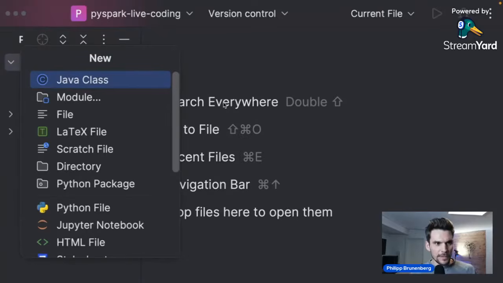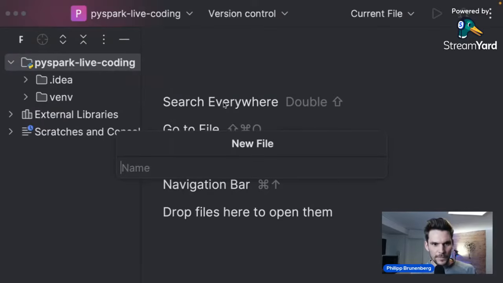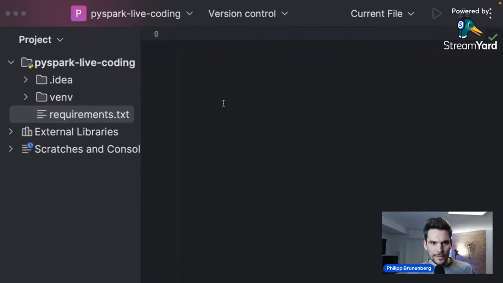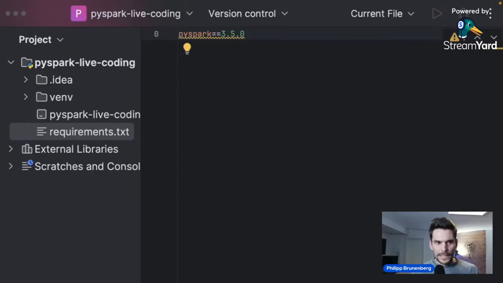All right, let me create a file which we're going to call requirements.txt. That's basically how we manage library dependencies in Python. For now, the only thing we are going to need is PySpark, and we are going to use the version 3.5.0.